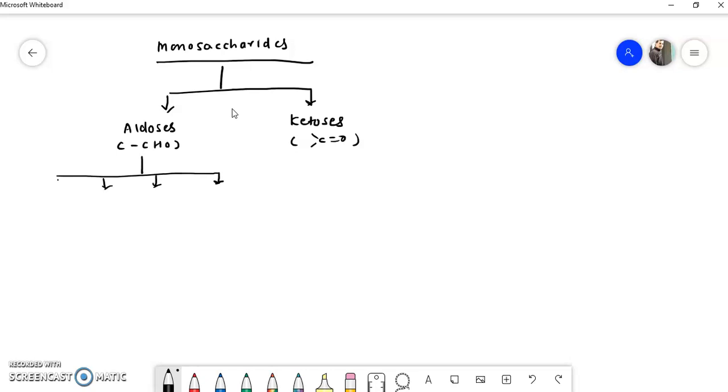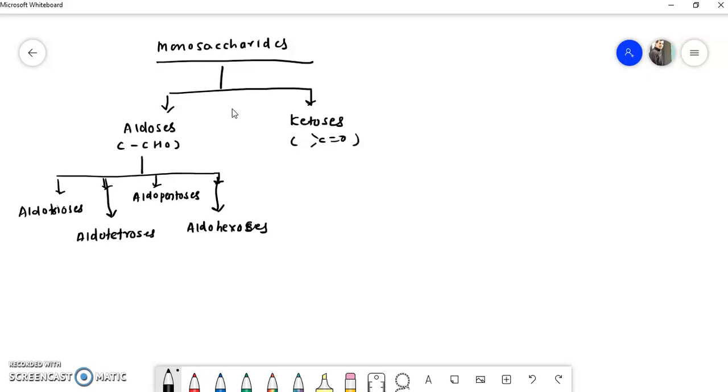Aldoses are again classified into four different categories. We'll see one by one: aldotrioses, aldotetroses, aldopentoses, and aldohexoses.